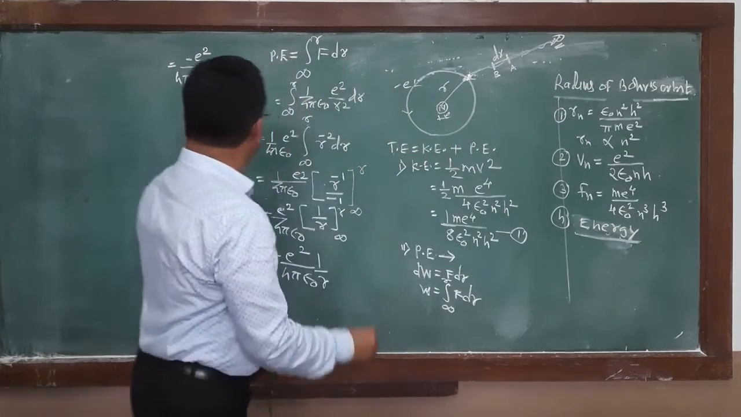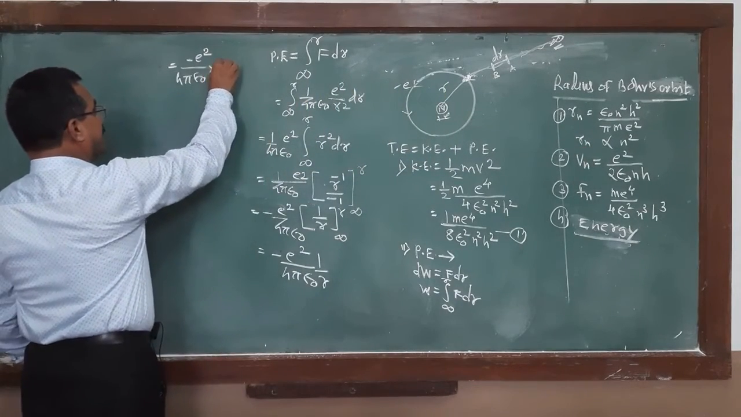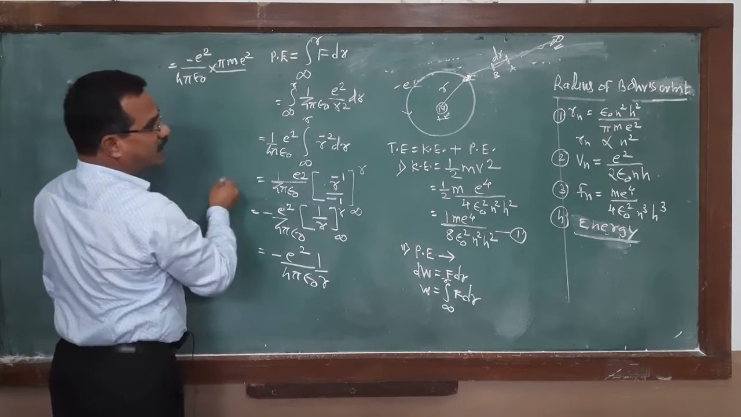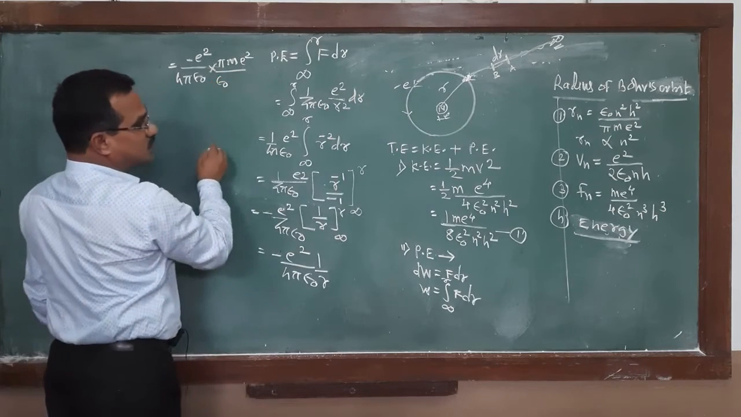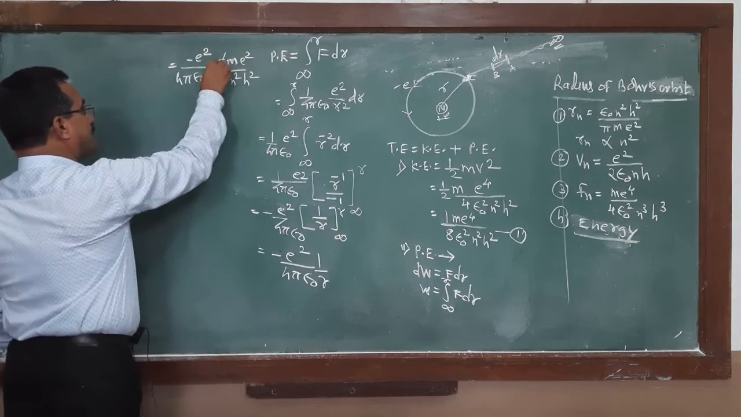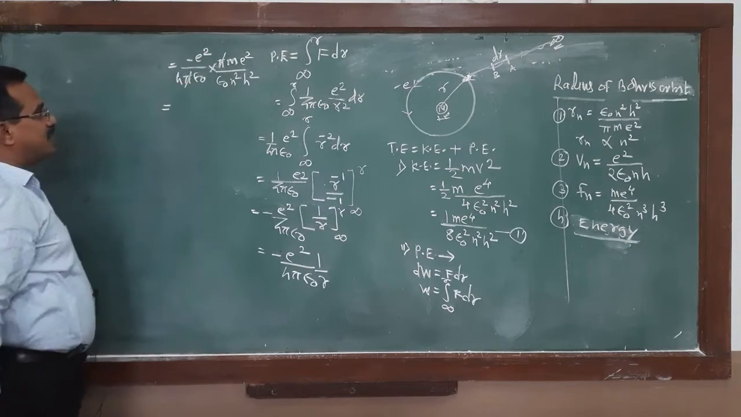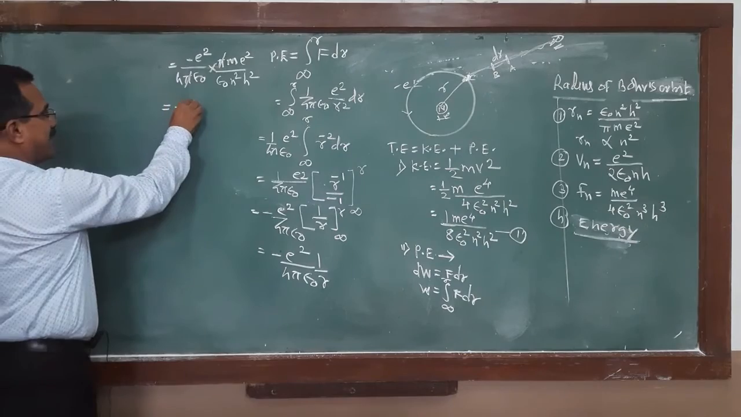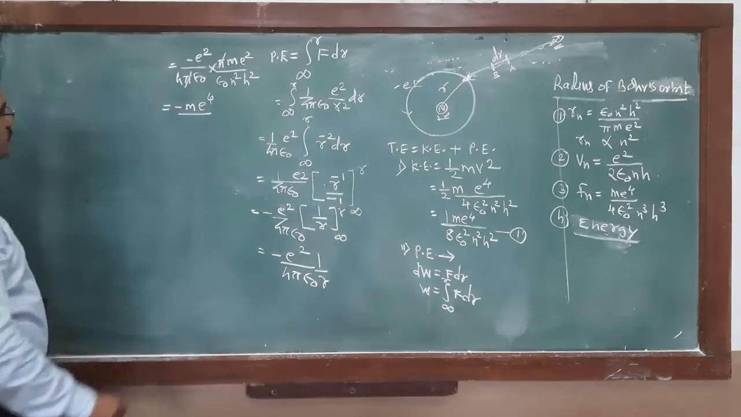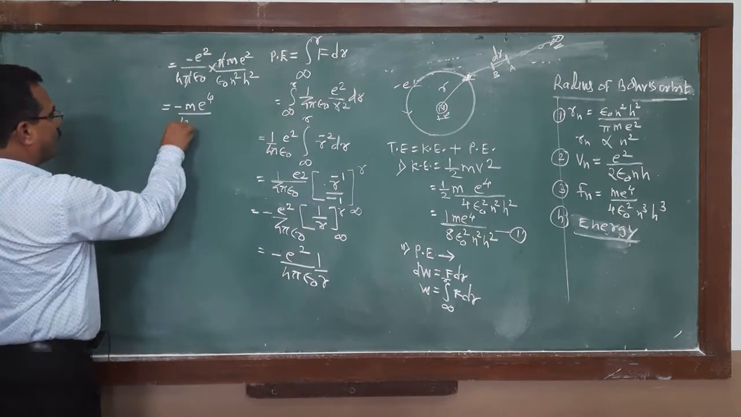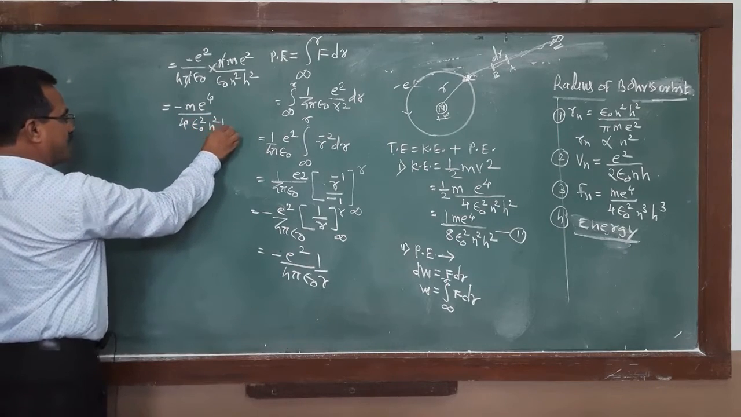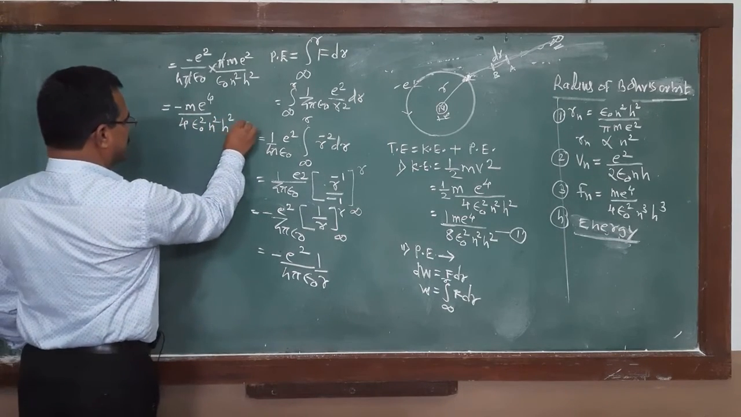rn is equal to this: epsilon 0 n square h square divided by pi m e square. Pi gets cancelled, and the potential energy is equal to minus m e raised to 4 divided by 4 epsilon 0 square n square h square. Call this equation second.